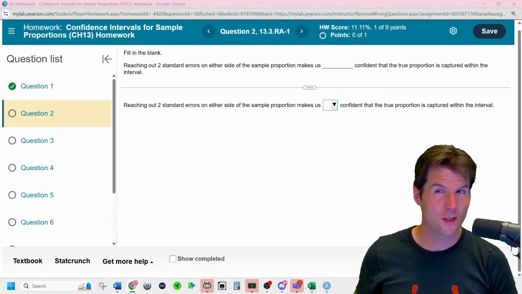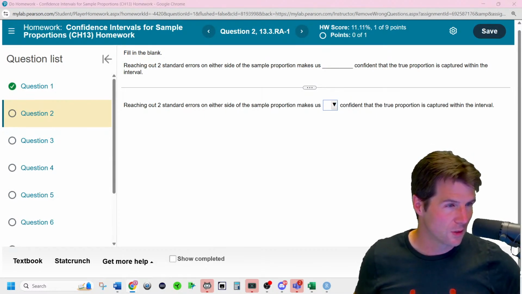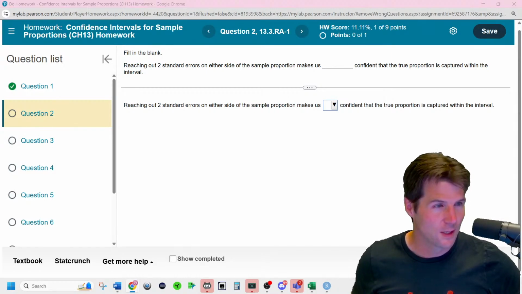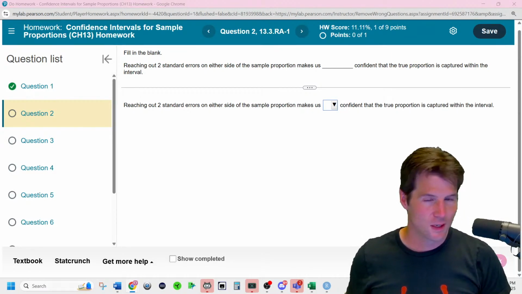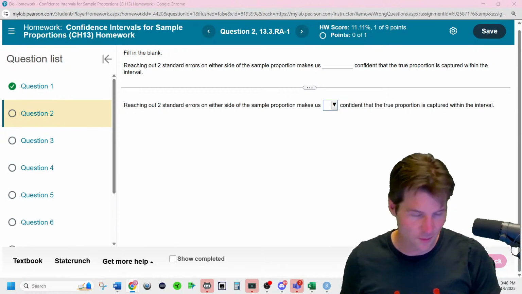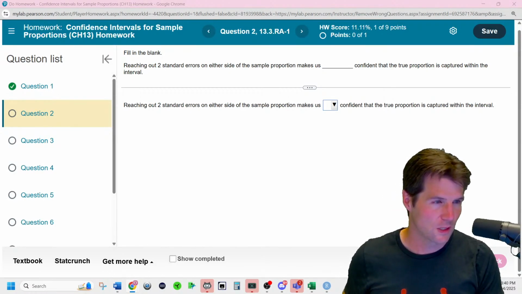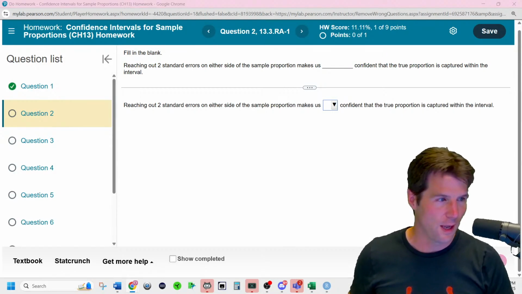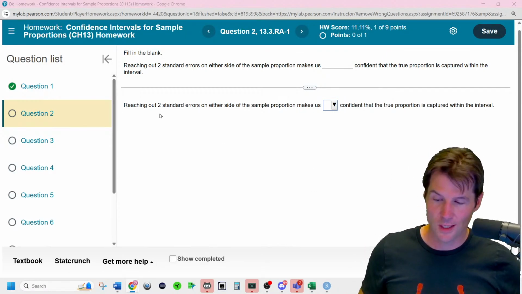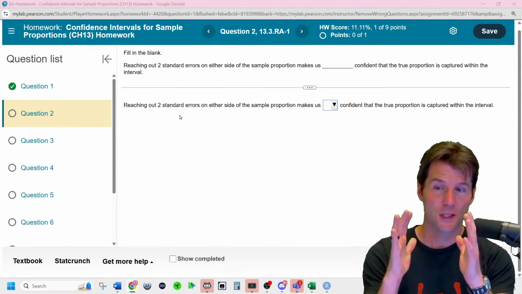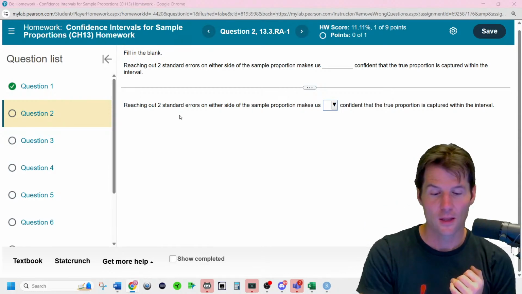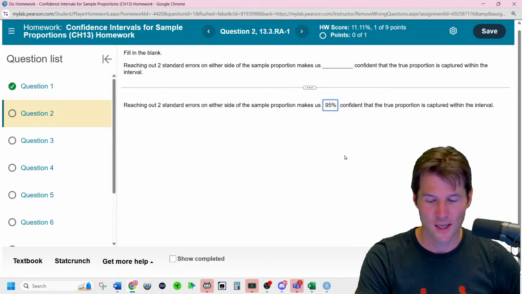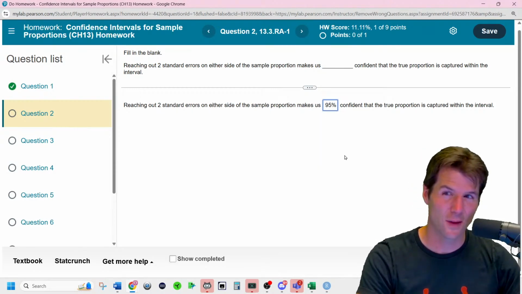This one's really cool right here, and this deals with the empirical rule. So, DD, do you know the empirical rule, the 68, 95? Thank you for being here. Yeah, let's practice some stats. 68, 95, 99.7. Do you know how that works? The 68, 95, 99.7 rule. Yes. So if we were reaching out two standard errors, this will make about what percent confidence interval? It'll make a 95. So that's literally the 68, 95, 99.7 rule.